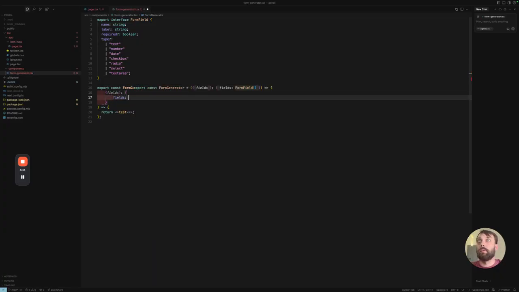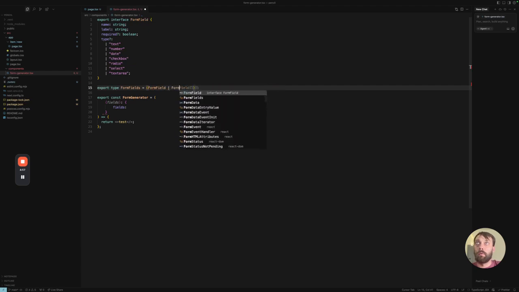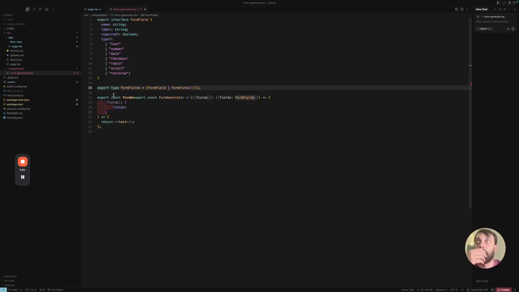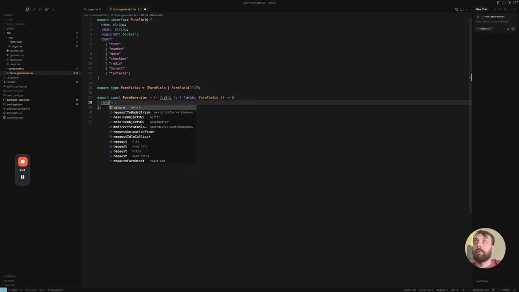Okay, and then in form generator, we'd want to add export type form field. Normally I would do an interface, I think. Interface. I don't know if that's what you're supposed to do. Name, label required. Even type is going to be just like that, because this should be type is text area.